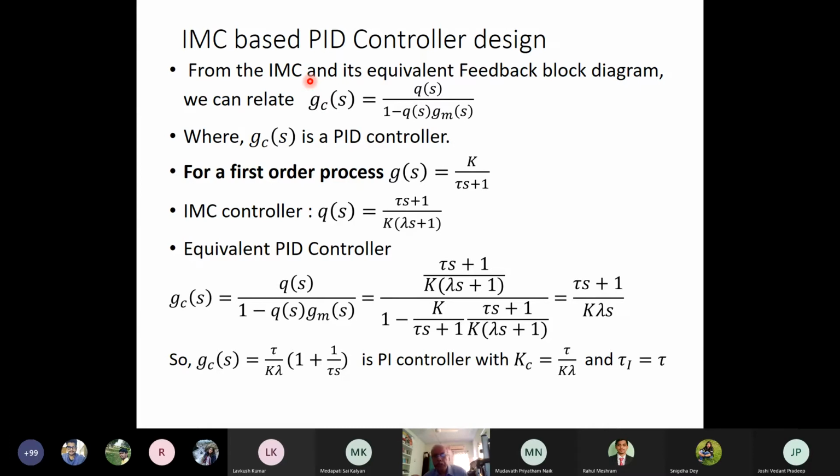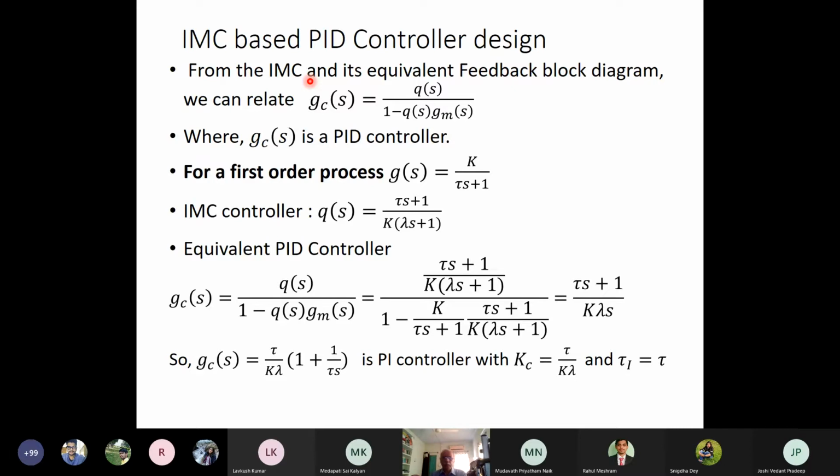Now let us see how we can implement this for a first order process. For a first order process, we have K by tau s plus 1. And for the IMC controller, G(s) and GM(s) are basically all invertible components. So the IMC controller will be Q(s) equals tau s plus 1 by k lambda s plus 1.